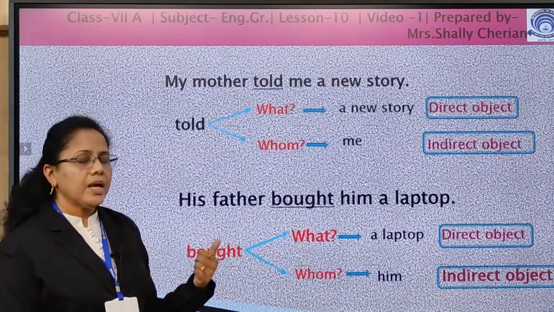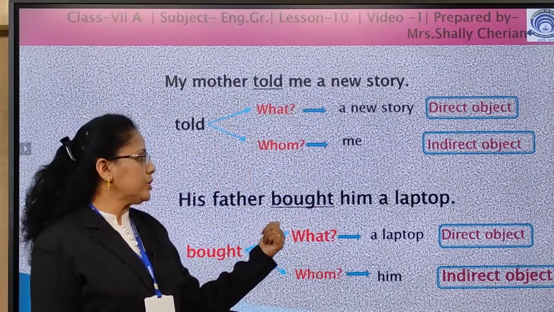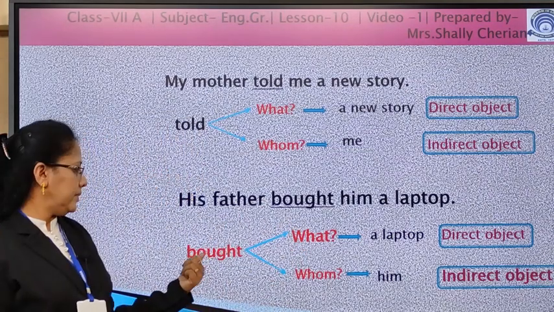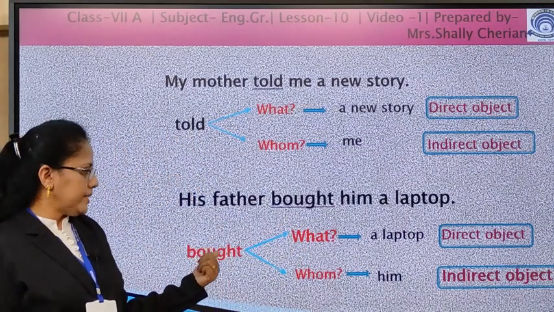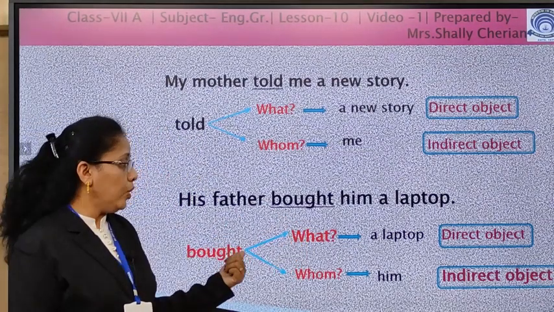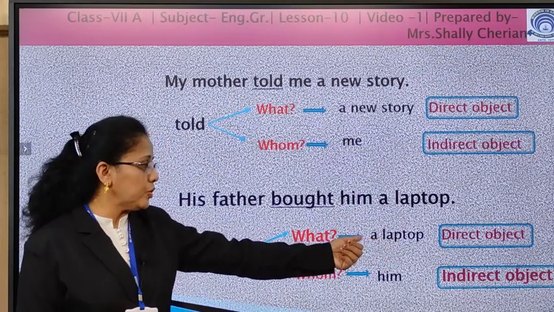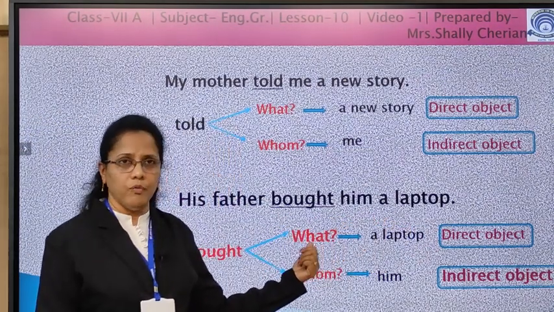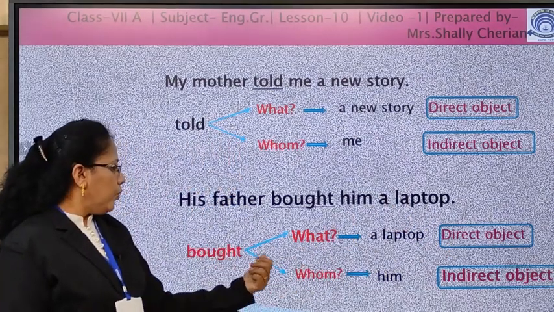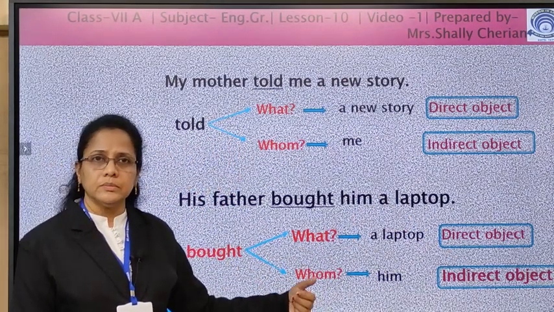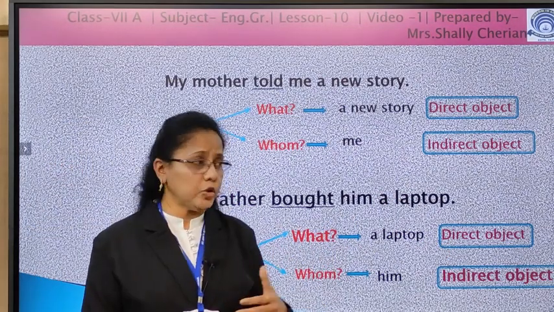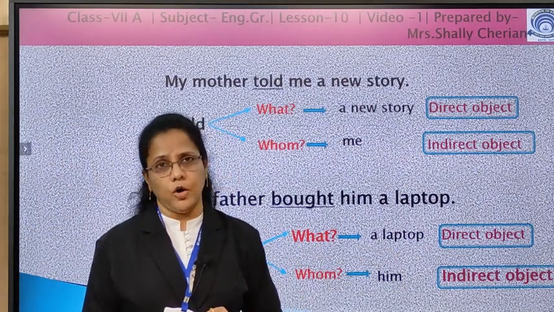Another example. His father bought him a laptop. Which is the verb here? Bought. Now let's ask the question. Bought what? Bought a new laptop. So it answers the question what. So this is direct object. And bought whom? Bought him. It answers the question whom. So that is the indirect object.